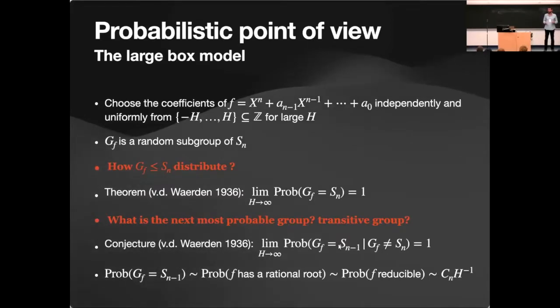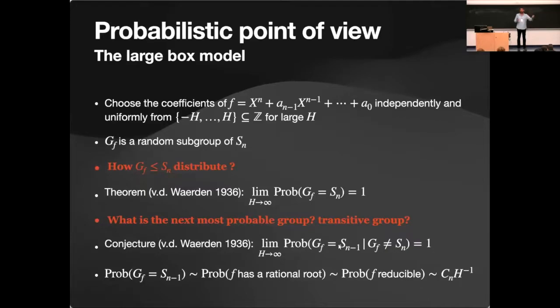It's some explicit constant Cn depending on n, times 1 over h. So a fixed point corresponds to a root. And so the probability that the Galois group is Sn minus 1 is the same as having a root, and what is left is generic, like in the van der Waerden theorem. So this is the van der Waerden conjecture.